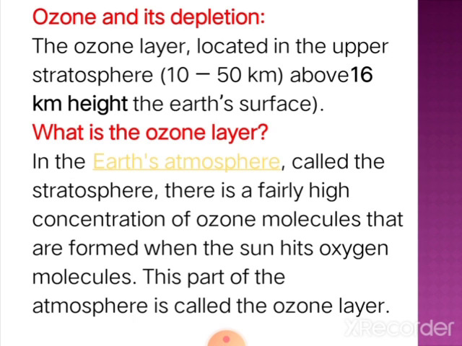One of these layers is the stratosphere, where there is a fairly high concentration of ozone molecules. When sunlight hits an oxygen molecule, it leads to the formation of ozone. Oxygen molecules combine to form the ozone layer in the stratosphere.